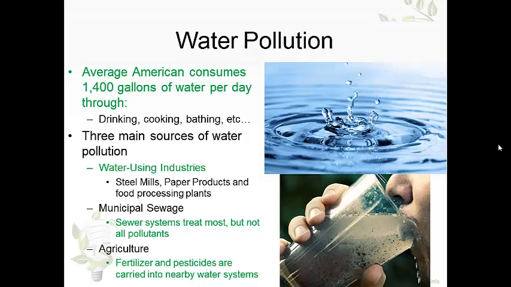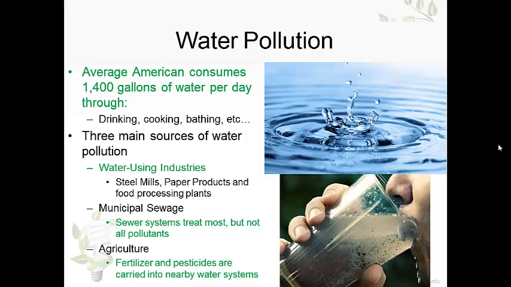All right, on to a different type of pollution, water pollution. So, interesting fact, the average American consumes 1,400 gallons of water per day, and that's through drinking, cooking, bathing, going to the bathroom, etc. All right, so three main sources of water pollution are the following: water-using industries, steel mills, paper products, and food processing plants use a ton of water and create byproducts through this.